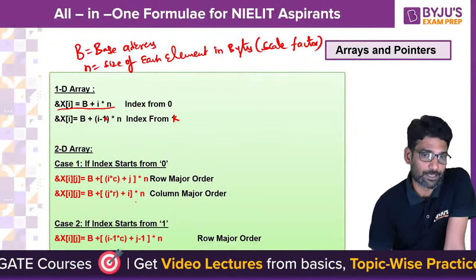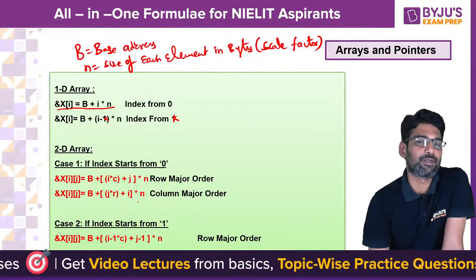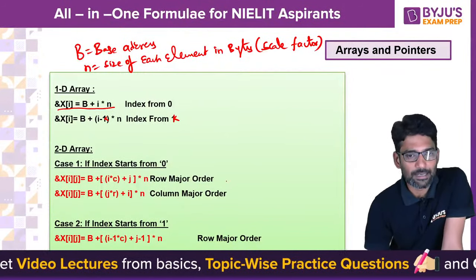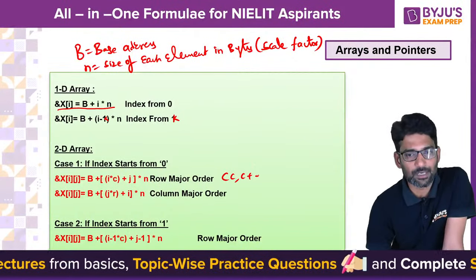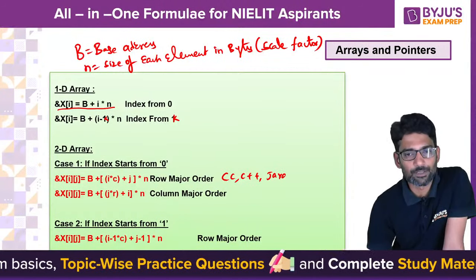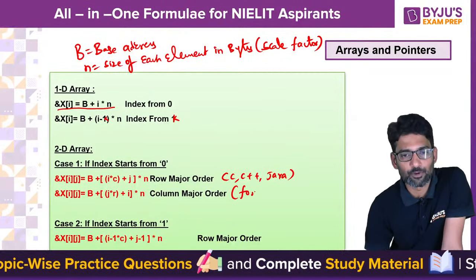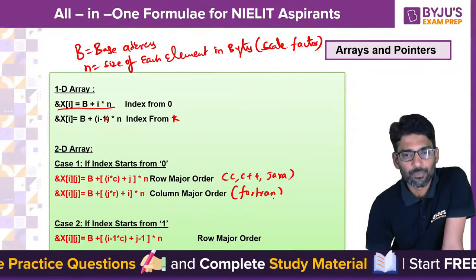For a 2D array, we know a 2D array can be saved in row major or column major. Languages like C, C++, Java follow row major order, while languages like Fortran follow column major order. You may be asked in the NIELIT exam to find the address of a 2D array element.